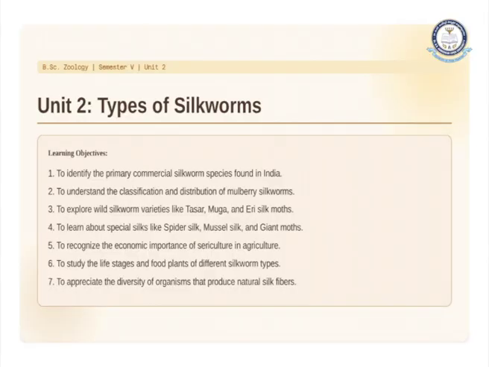The objectives of this unit are: you will identify the primary commercial silkworm species found in India. You will understand the classification and distribution of mulberry silkworms. You will explore wild silkworm varieties like tasar, muga, and eri silk moths. You will learn about special silks like spider silk, mussel silk, and giant moths.